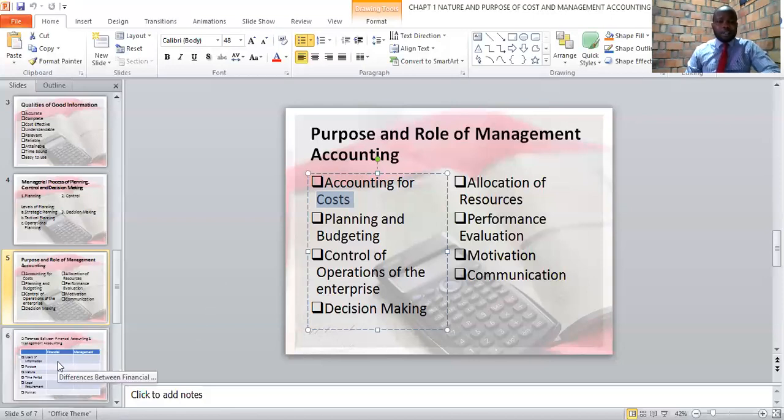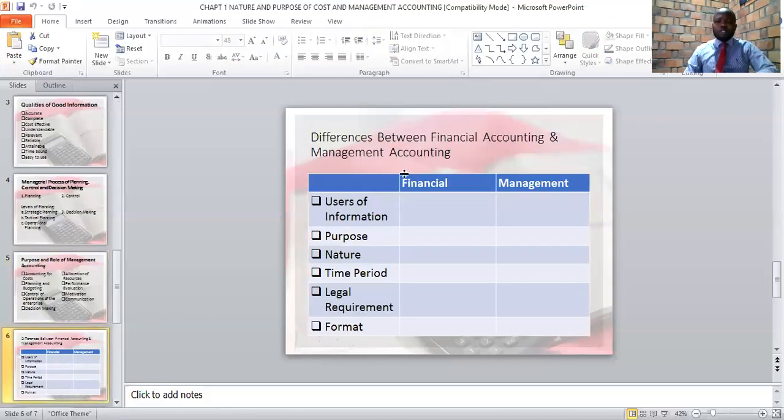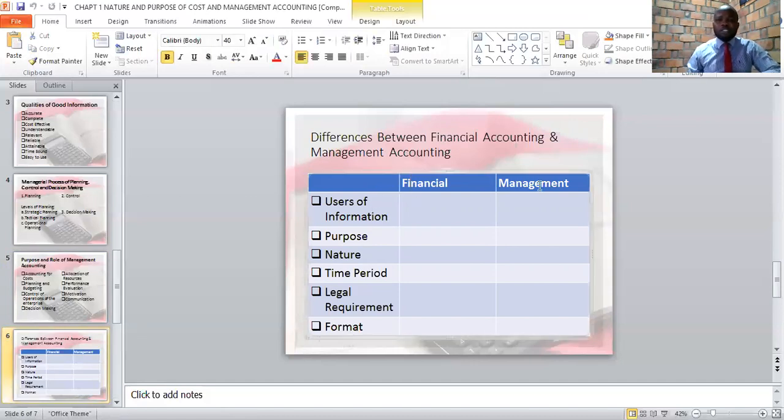And finally, in this introduction to management accounting, we now want to look at differences between financial accounting and management accounting. And in our study, we are going to look at 6 differences between financial accounting and management accounting. Now, the first difference is on the users of information. Financial accounting is primarily for external users, and management accounting is for internal users.